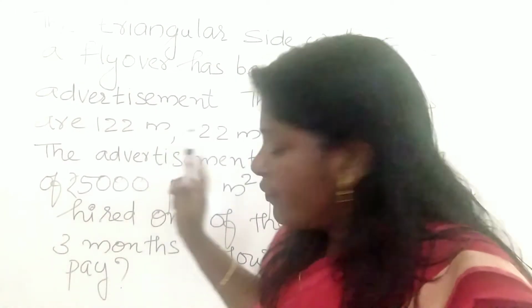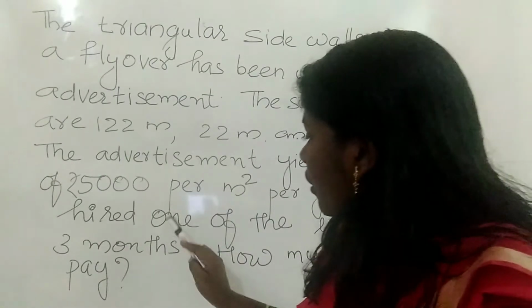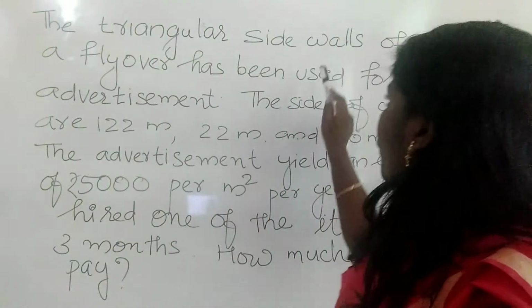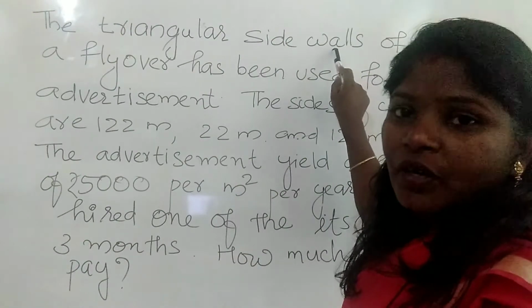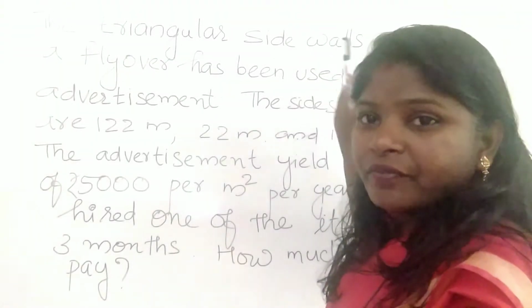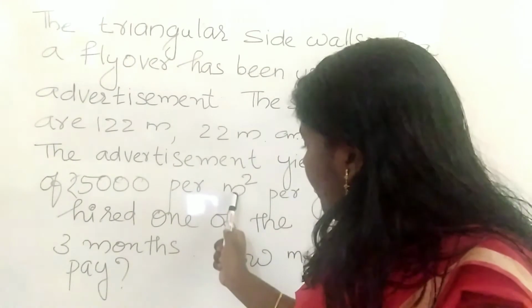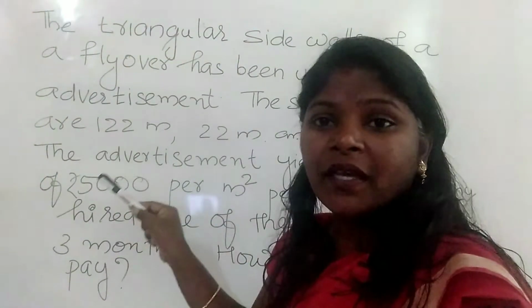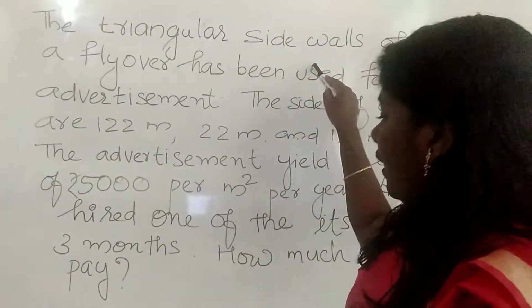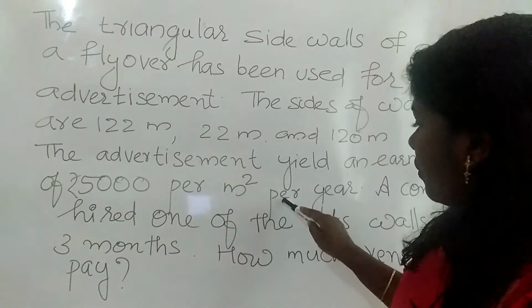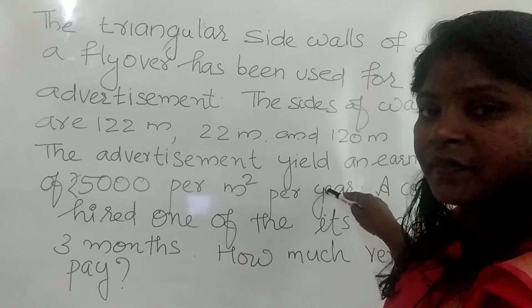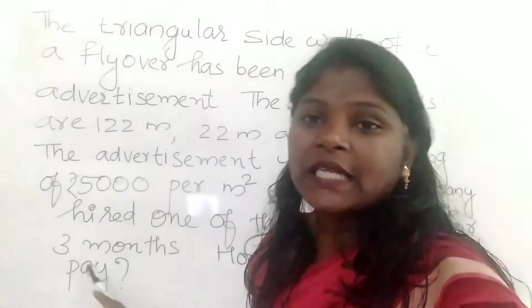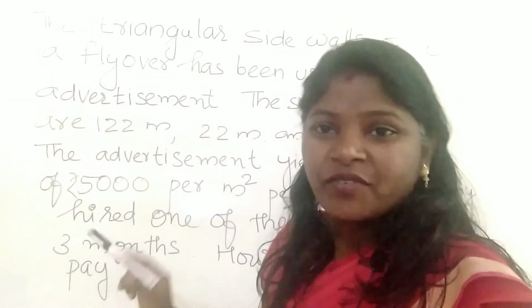That means we have to find the area of the wall. Per meter square it yields 5,000, then how much will it be for the total area? And this is for 1 year, but we need only 3 months. Did you understand? So we have to convert